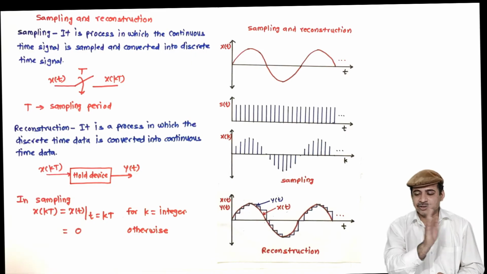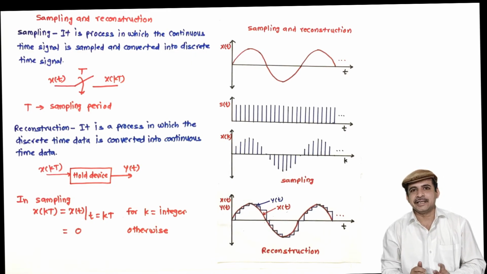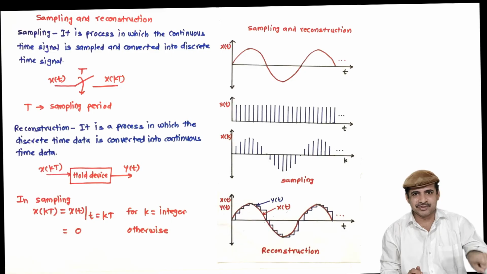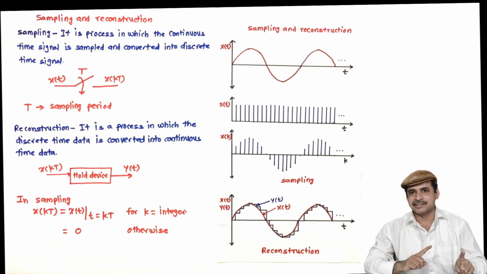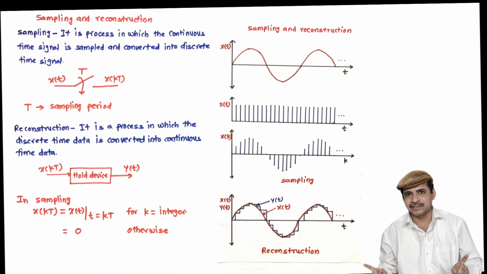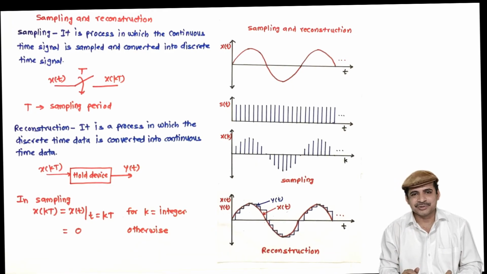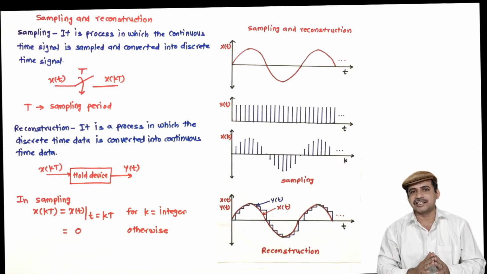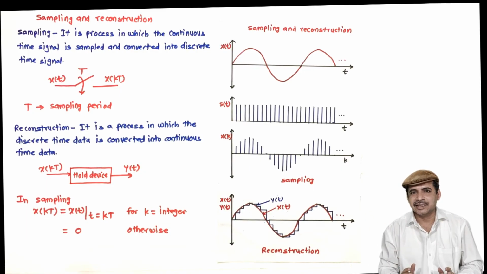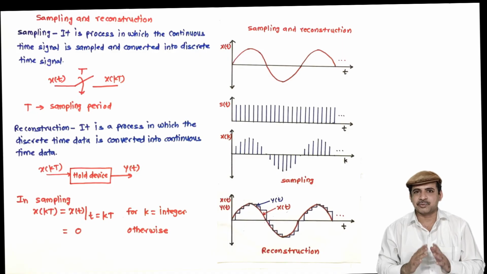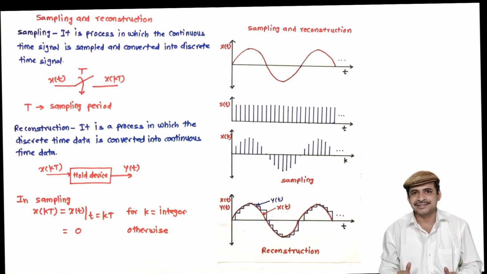In conclusion, what I can say is that if I increase the number of bits, the quantization error will be reduced. If I increase the sampling frequency or reduce the sampling time, this reproduction error will be reduced. So nowadays these issues are resolved because very high speed devices and a high number of bits for ADC and DAC are available, and hence nowadays we can use the digital control system very effectively.